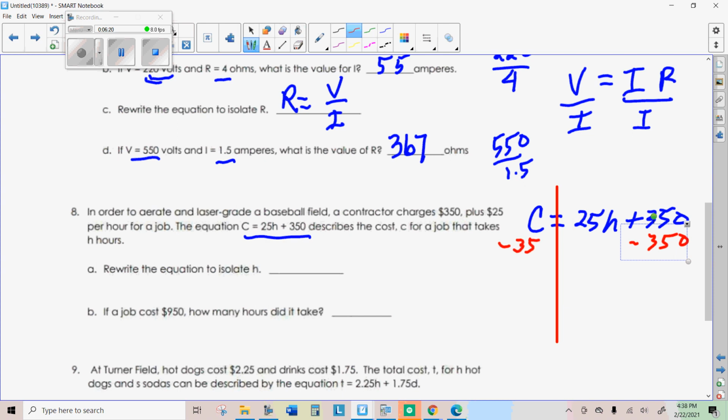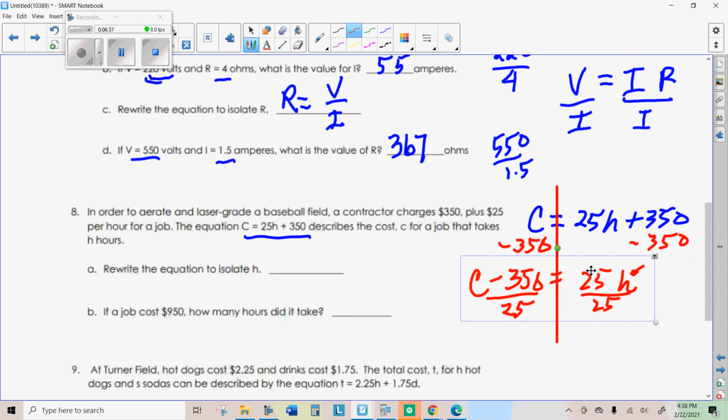You can't subtract 350 from C, so you're just going to write the expression C minus 350. We want to leave this h, so to get rid of that 25, we're going to divide both sides by 25. Then I'm done. So h is equal to C minus 350, divided by 25.